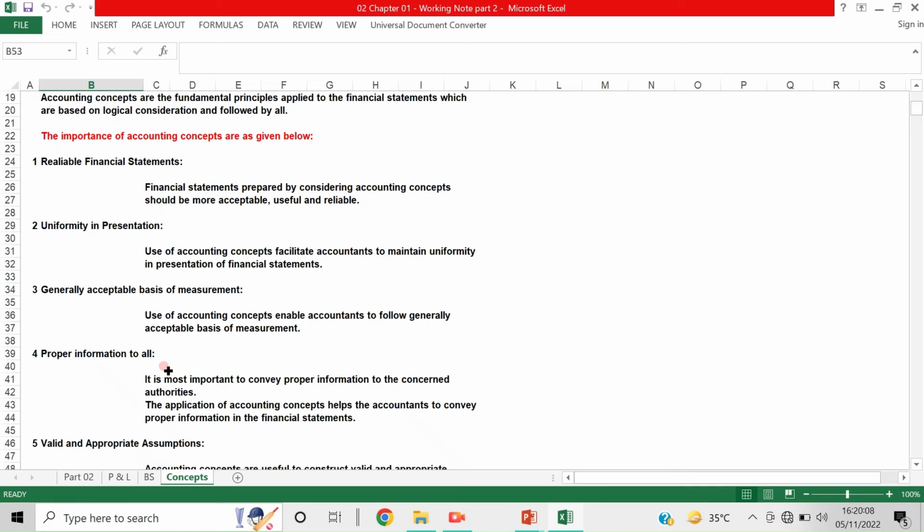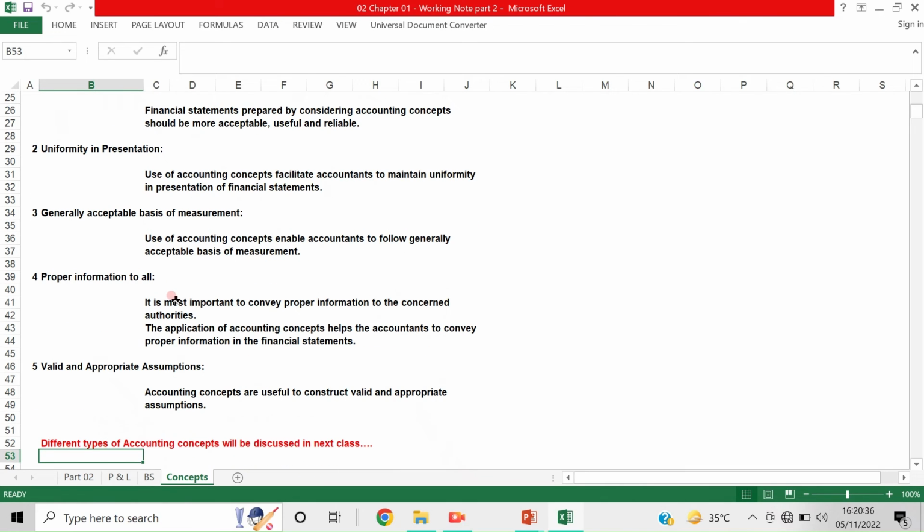Now, generally acceptable basis of measurement. Use of accounting concepts enables accountants to follow a generally acceptable basis of measurement. Whoever prepares the financial statements, it should have general acceptance. So, use of accounting concepts enables accountants to follow a generally acceptable basis of measurement. It should be generally acceptable.